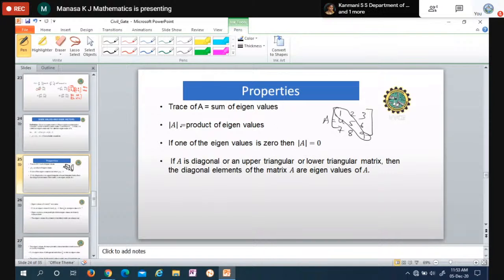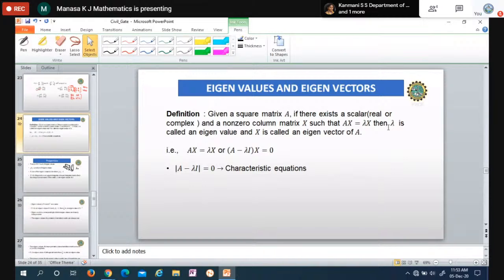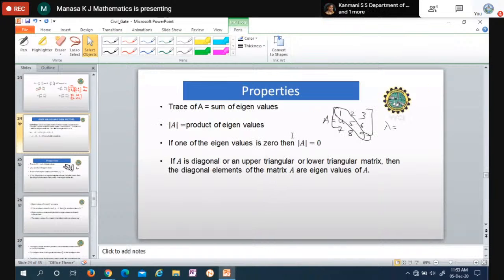Then, if A is the given matrix, determinant of A is equal to the product of eigenvalues. After simplifying, we will get eigenvalues. Eigenvalues are nothing but the roots of the characteristic equation. We have the equation, find the roots; those roots are eigenvalues. So the product of eigenvalues is the same as the determinant of the given matrix, and the sum of the eigenvalues is equal to the trace of A.